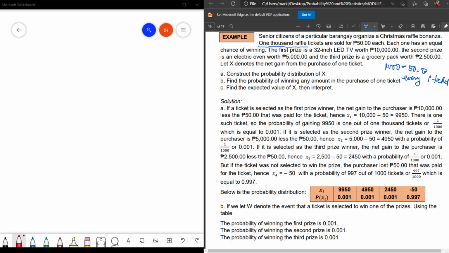Each ticket has an equal chance of winning, of course, that is probability. The first prize is a 32-inch LED TV worth 10,000. The second prize, an electric oven, is worth 5,000. The third prize is worth 2,500. Let X denote the net gain when you purchase one ticket.